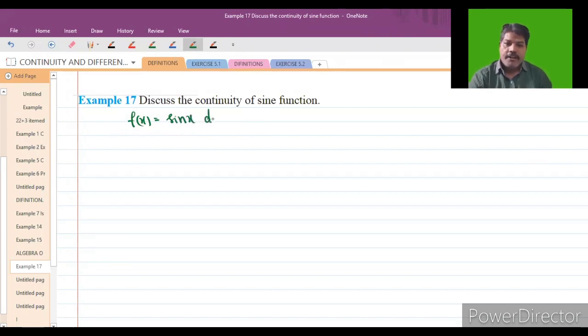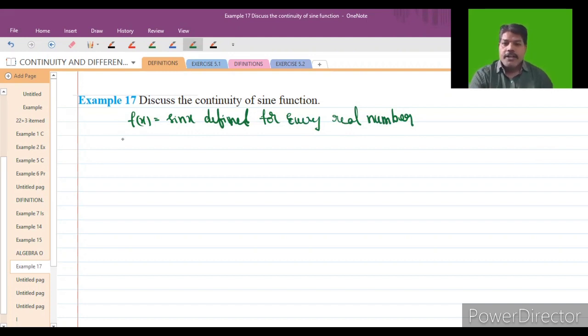Sine x is defined for every real number. So f of x is defined for every real number.